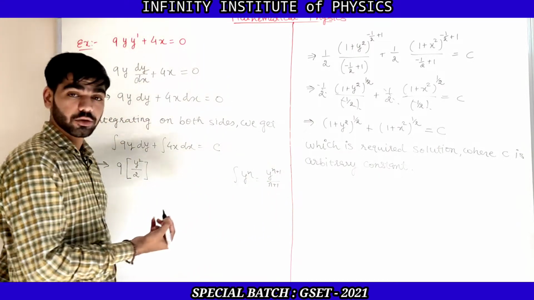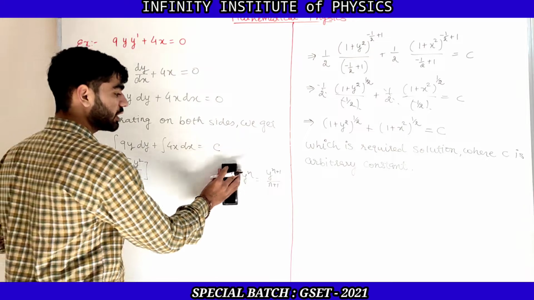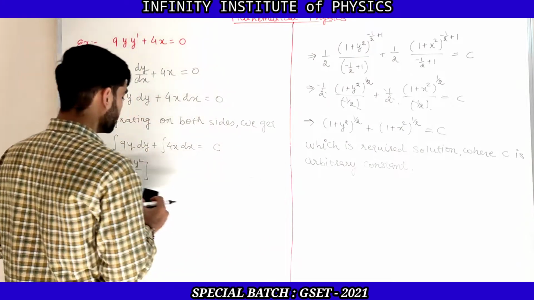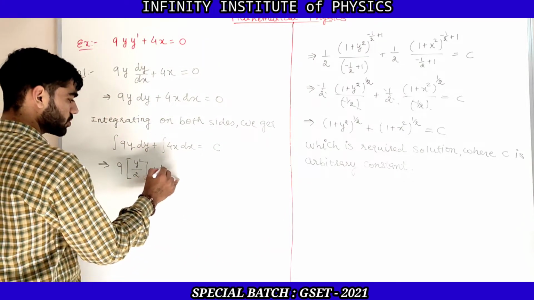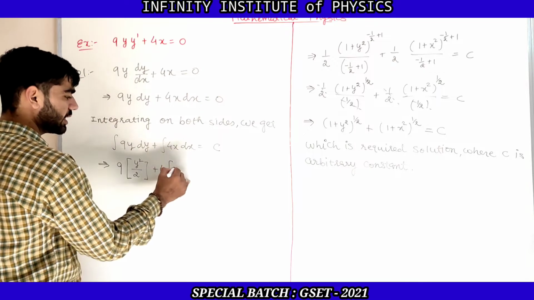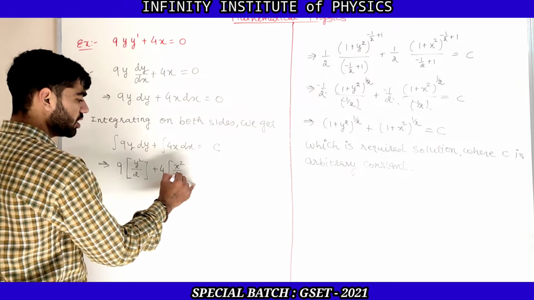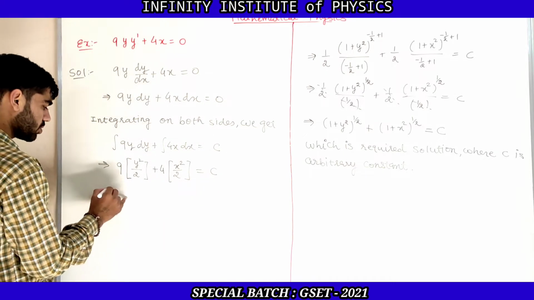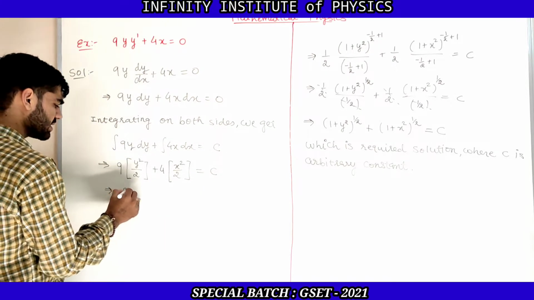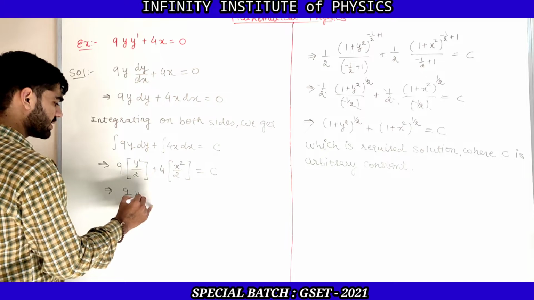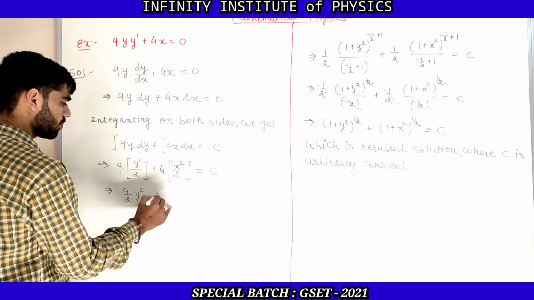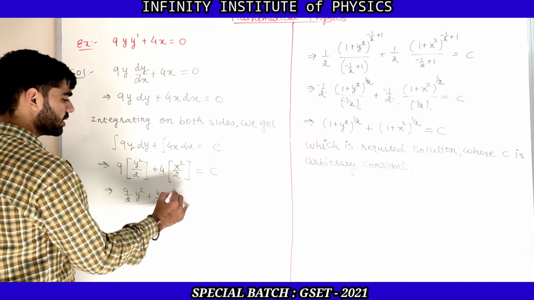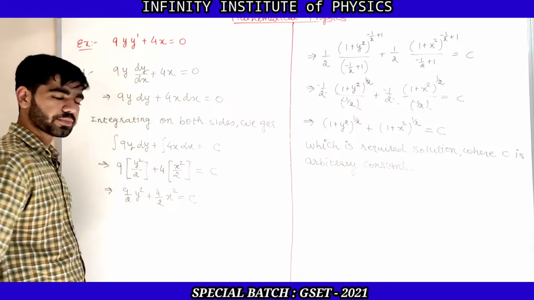This is the formula. So here it is y square by 2 plus 4 is a constant, so we can take it outside, integration of x is x square by 2, and this is equal to c. So now this is 9 by 2 y square plus 4 by 2 x square is equal to c.